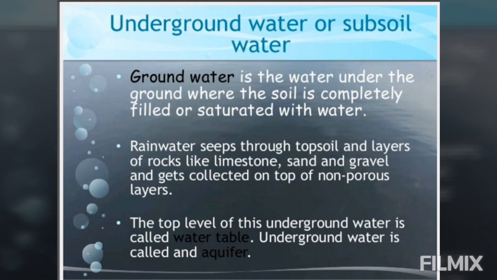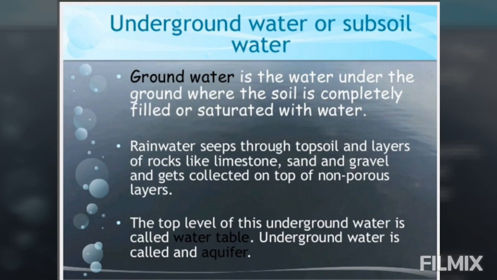Groundwater is pure as it gets filtered through many layers of sand, rock and soil. It contains dissolved salts and is free from suspended impurity. The groundwater may run along the surface of the non-porous rocks and come out of the surface with pressure from any opening in the form of a spring. Means when this water comes up from the ground with a large force, it is called spring water or natural spring.